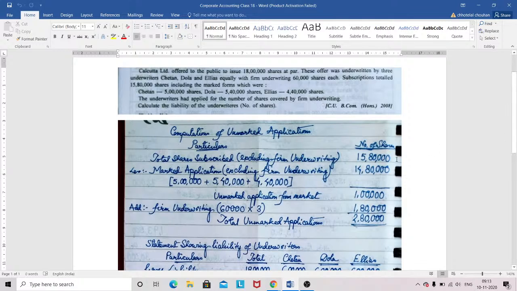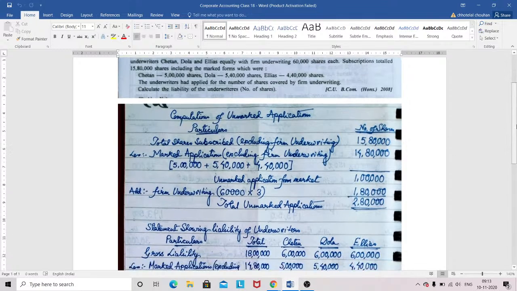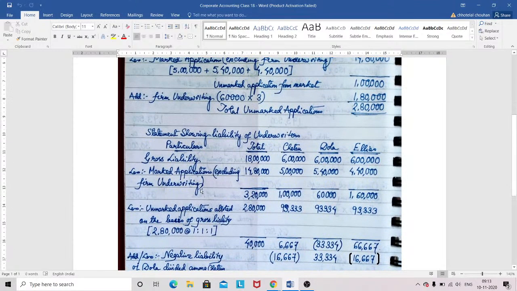Okay, so this is your firm underwriting. So total unmarked application came as 2,80,000. Now we'll go with the process. Okay, statement showing liability of the underwriter. First I need to write down the gross liability.